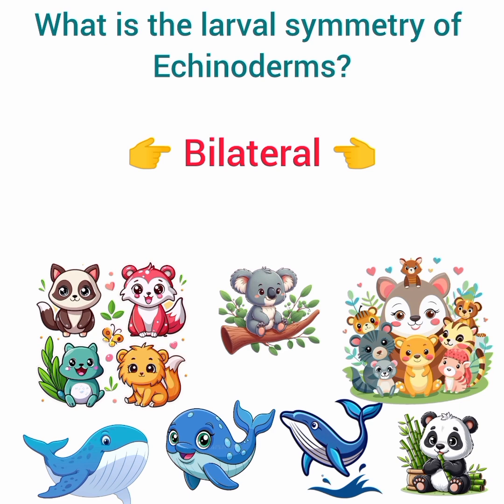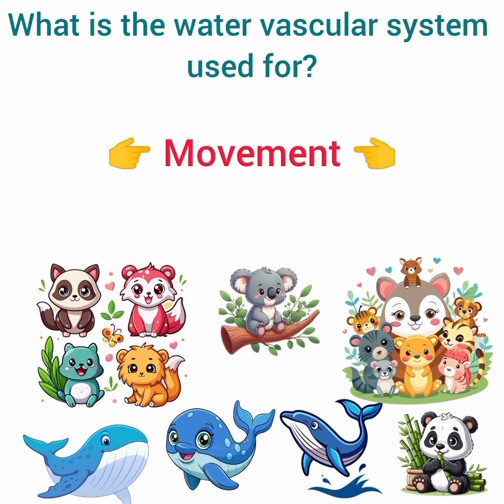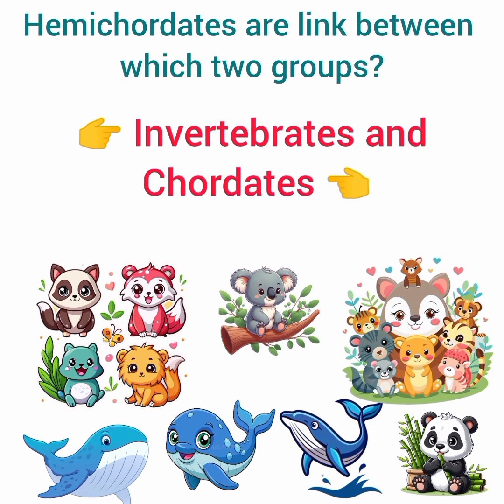Answer, bilateral. What is the water vascular system used for? Answer, movement. Hemichordates are linked between which two groups? Answer, invertebrates and chordates.